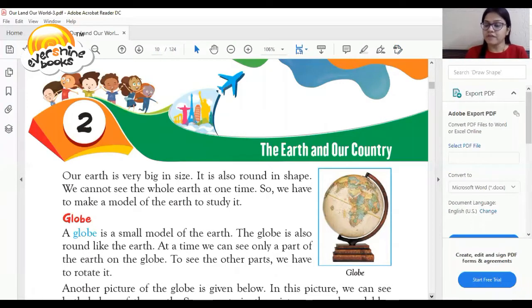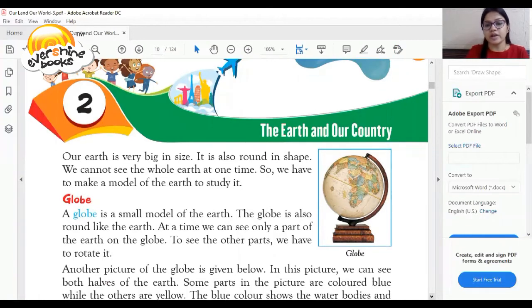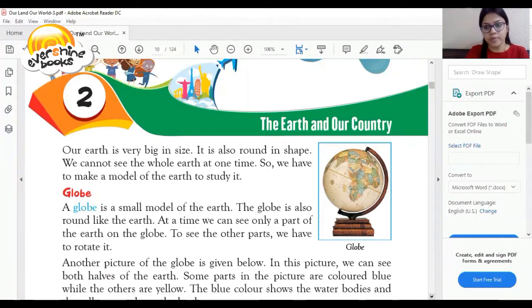So, very first, dear student, you should know what the learning objectives of the chapter are. What you will learn in this chapter. You will learn about the globe and secondly, you will learn about maps. So, let's begin with the chapter. Dear student, in the very first, what is Earth?